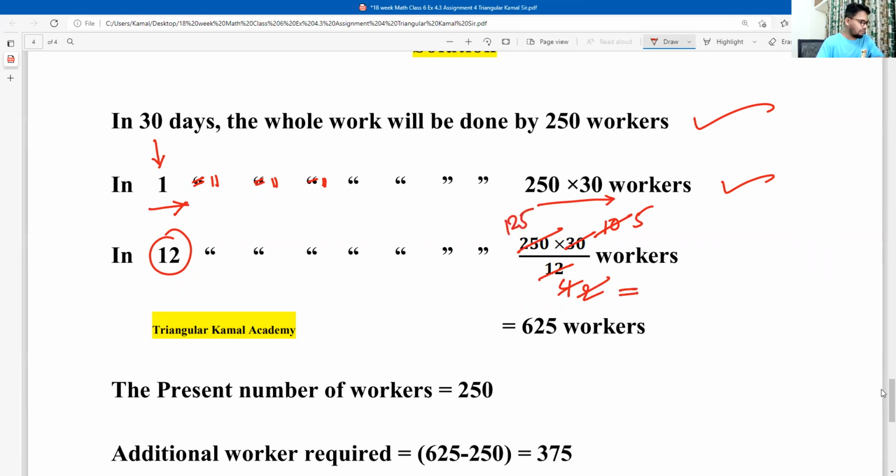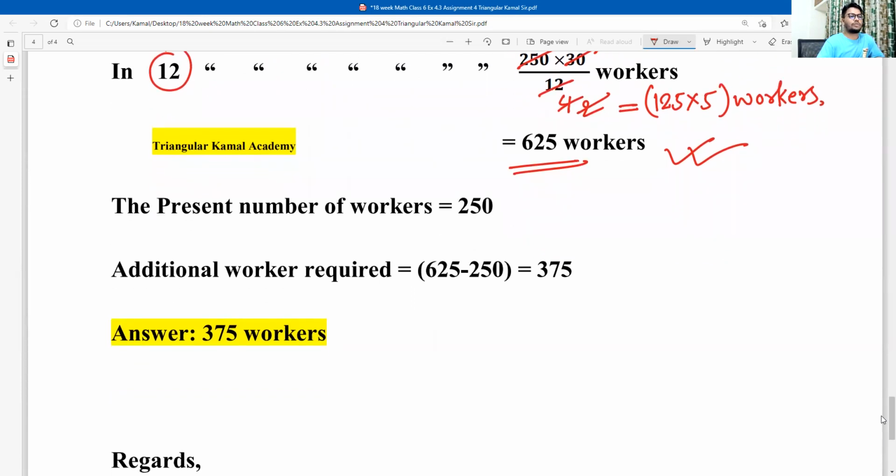So now in the second line you can write 125 multiplied by 5, and this is workers. So now if we want to complete the whole work within 12 days, the total number of workers required is 625, but already we have 250 workers. The present number of workers is 250. So additional or extra workers will be required: 625 minus the present number of workers. The answer is 375. That means the number of extra workers required is 375.